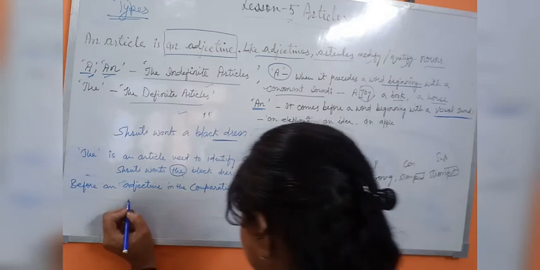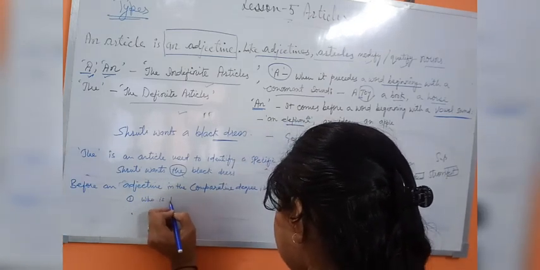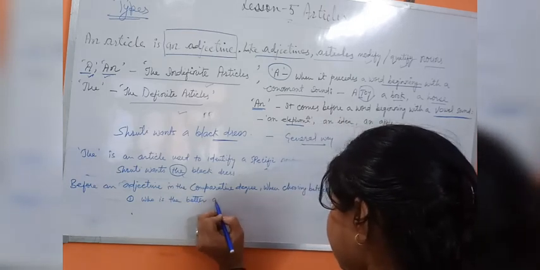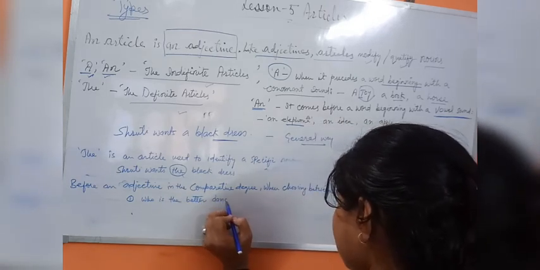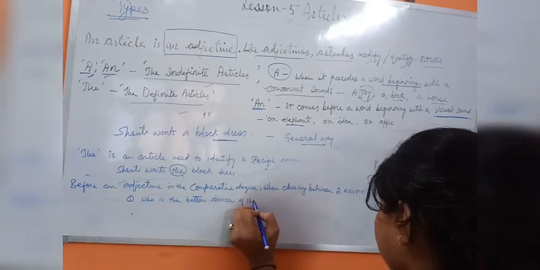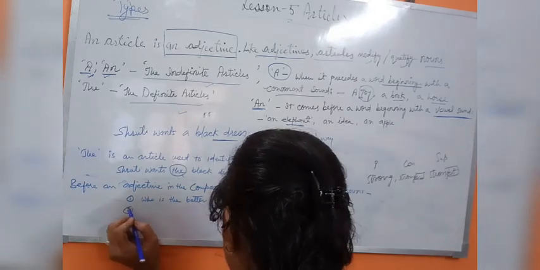See that suppose I have written example 1. Who is the better dancer of the two? Question mark. One more.